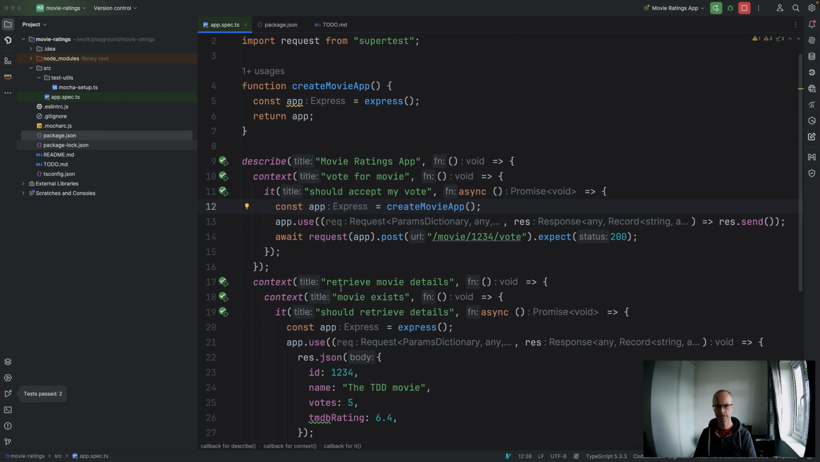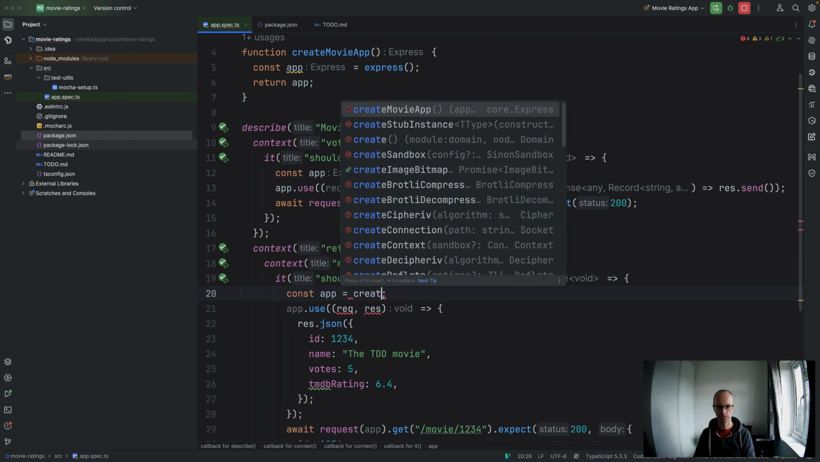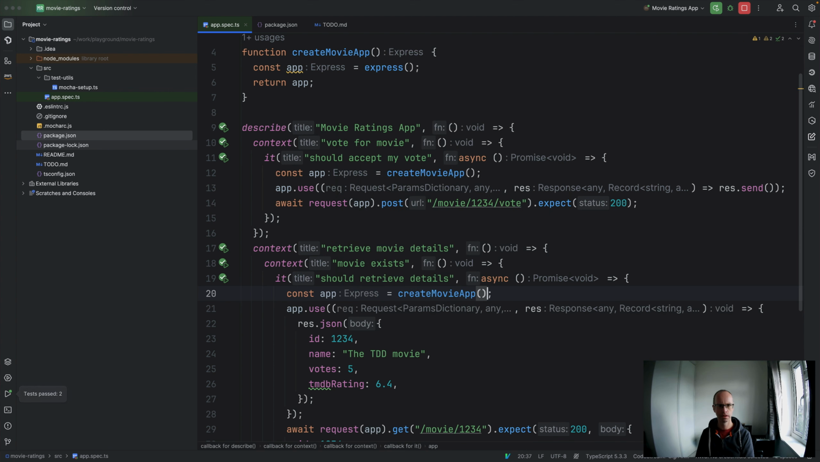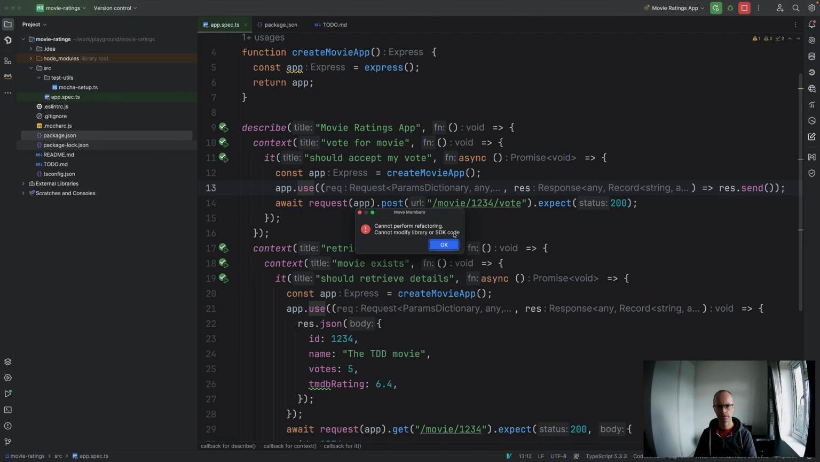So we've still got 2 tests passing. So that means we should be able to presumably replace that also with create movie app. Test still pass. We can, again, what are the refactoring tools? Move, cannot perform refactoring there, okay, fine.